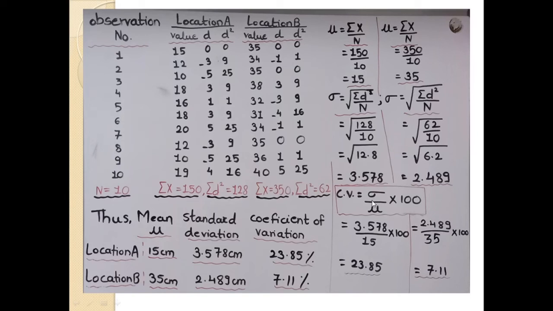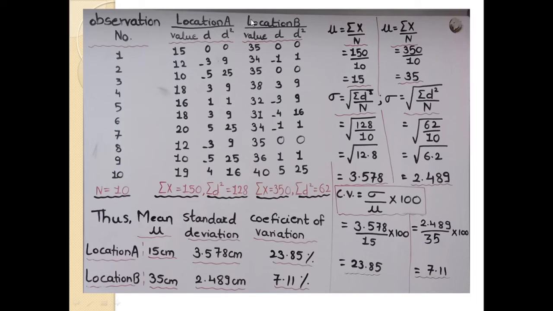From that standard deviation and the mean, I calculate the coefficient of variation, CV, which is equal to standard deviation upon mu into 100. Here I write the standard deviation value 3.578 divided by 15 into 100. The answer is 23.85.